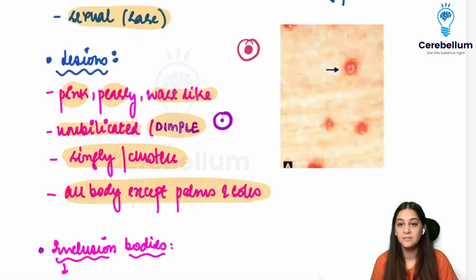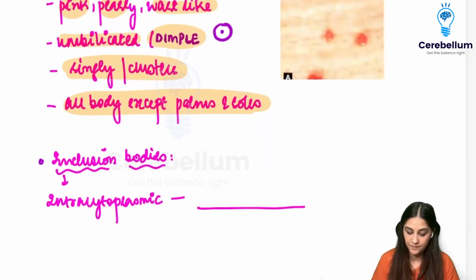So, molluscum contagiosum is actually a clinical diagnosis more than a microbiological diagnosis, because these lesions are very, very specific, and you can just see them clinically and diagnose a person with molluscum contagiosum.